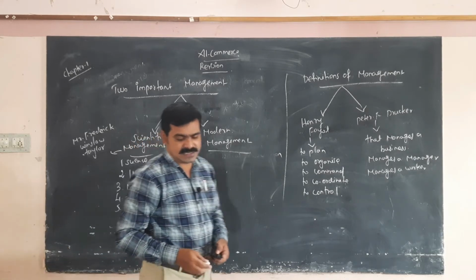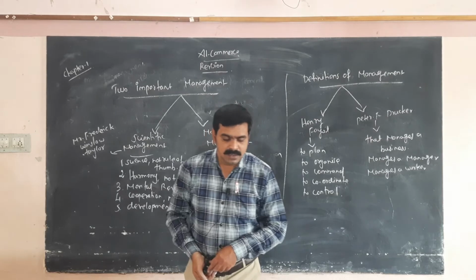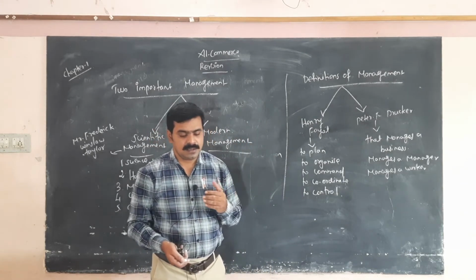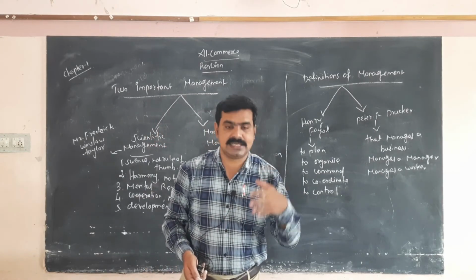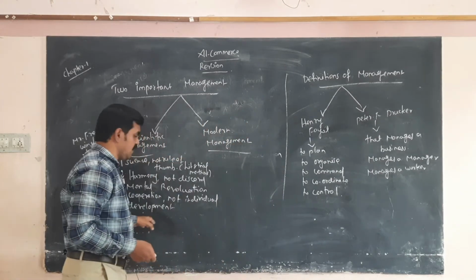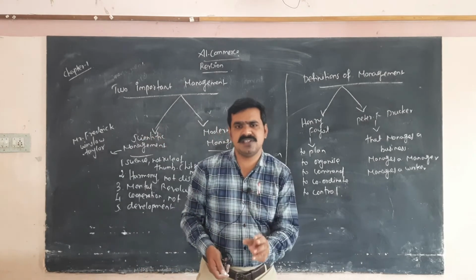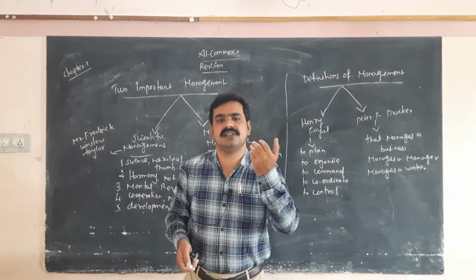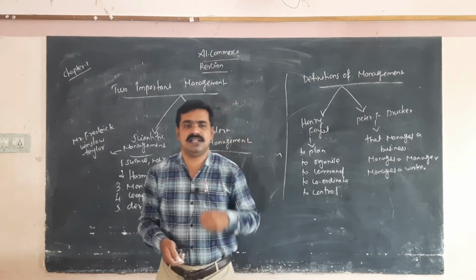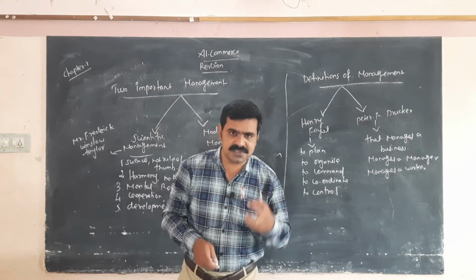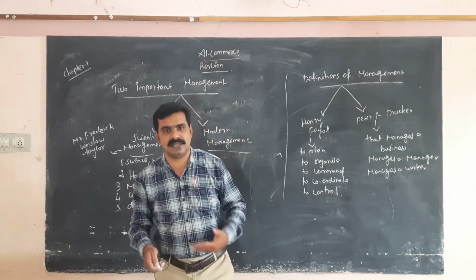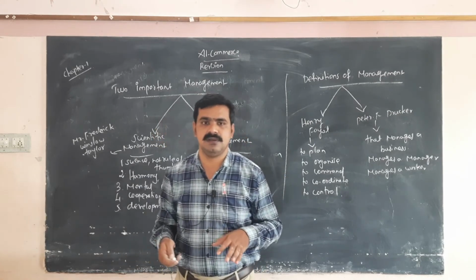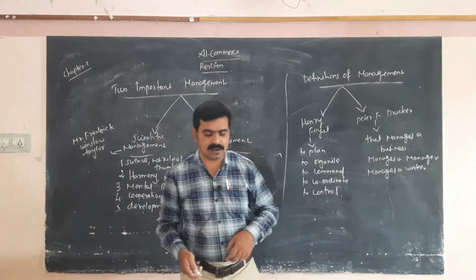Development, in the sense that the efficiency of the organization depends on skills and capabilities. What do you mean by efficiency? Efficiency and effectiveness is completing the work within the specified time, with a single resource. That is efficiency and effectiveness. So the efficiency of the organization also depends on duties and responsibilities, skills and capabilities. That is called development.